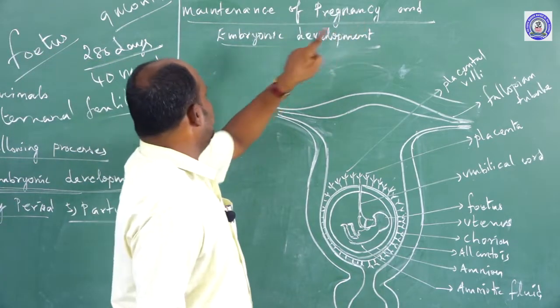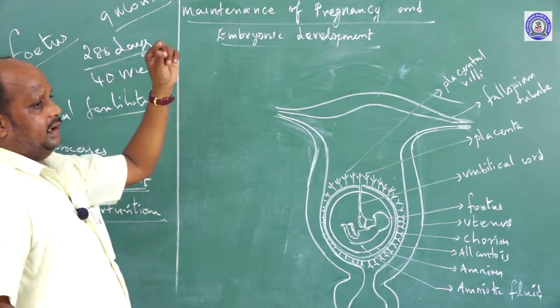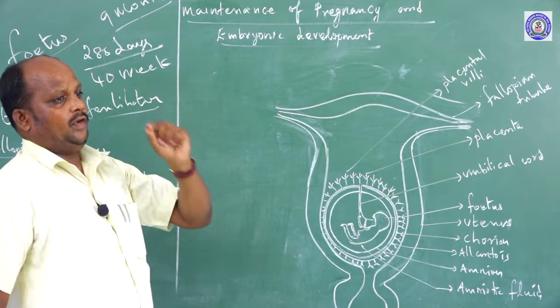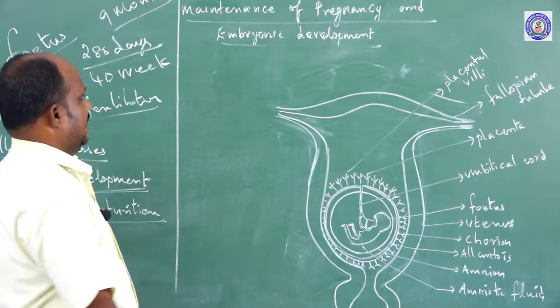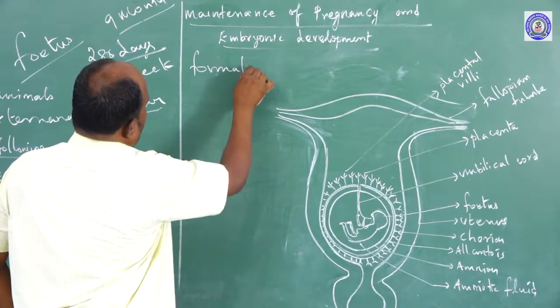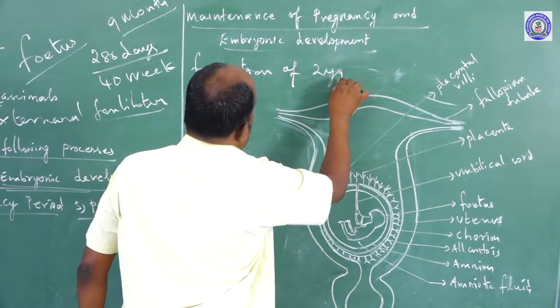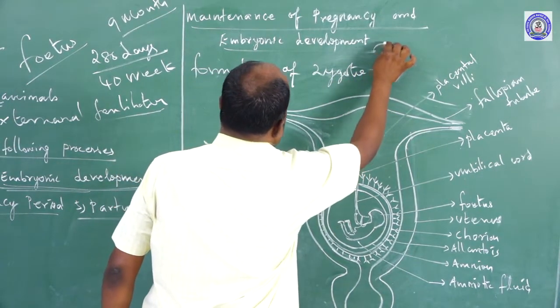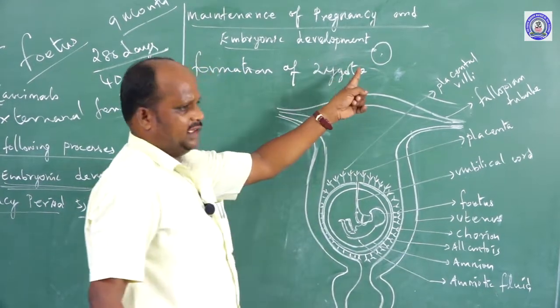Maintenance of pregnancy and embryonic development. The topic we should learn before, we should understand how pregnancy is formed. First one, formation of zygote. The formation of zygote means the union of egg and sperm forms a zygote.